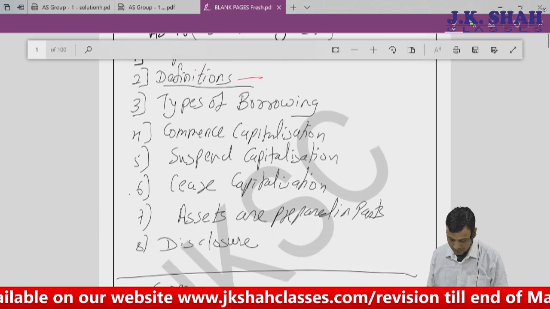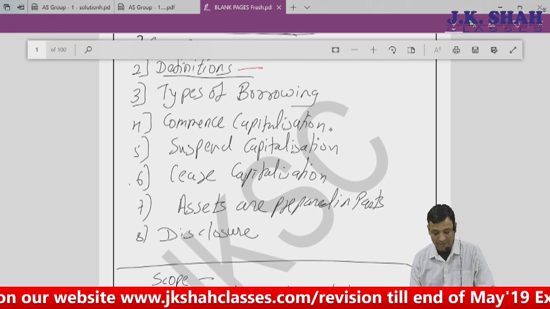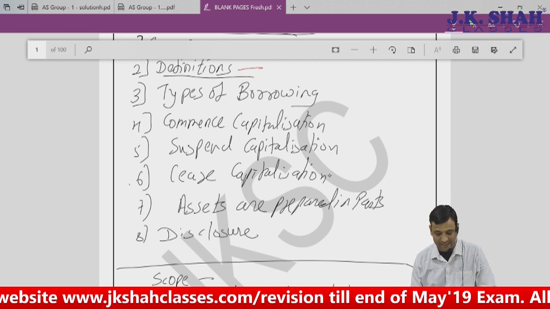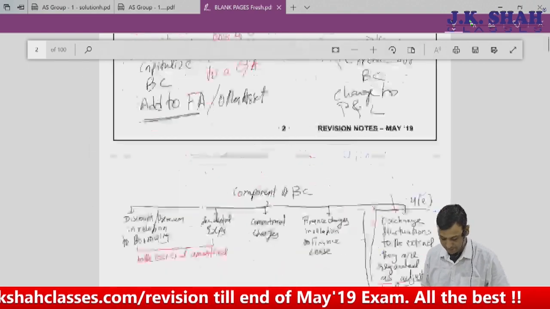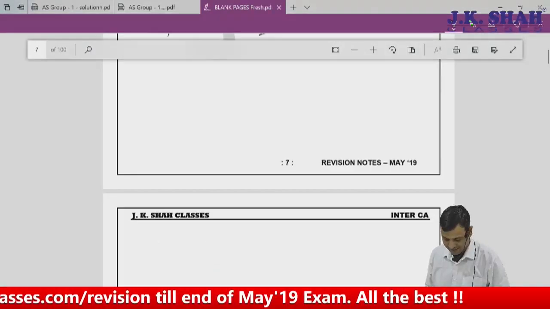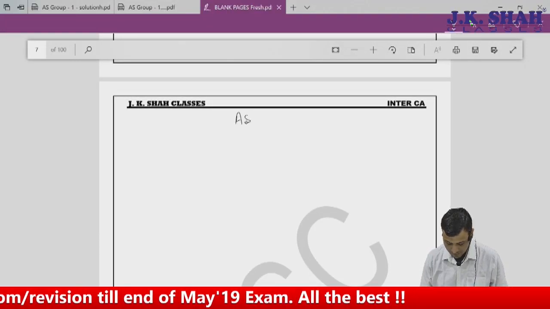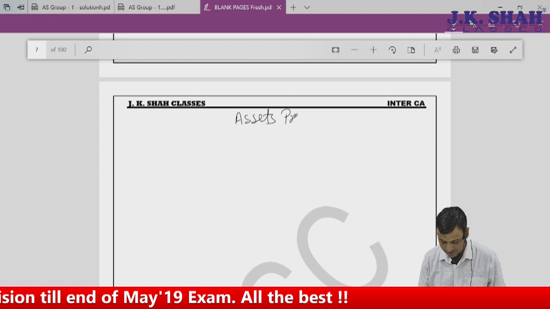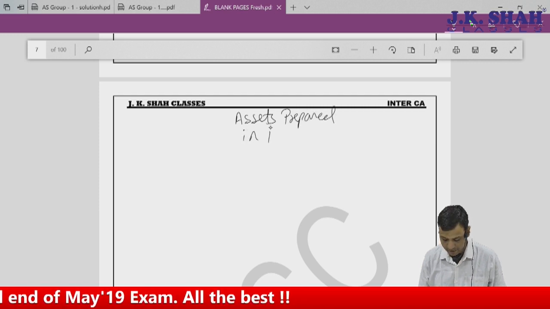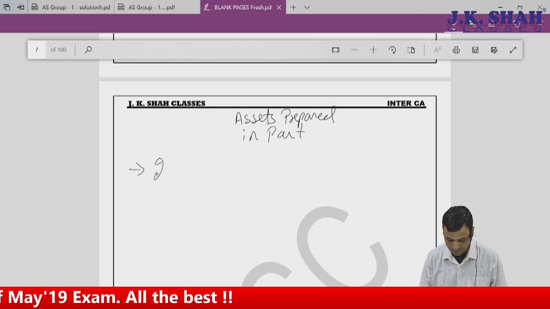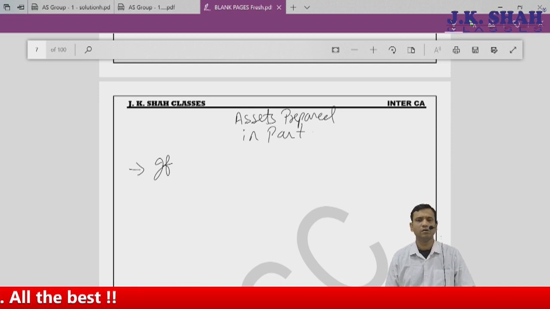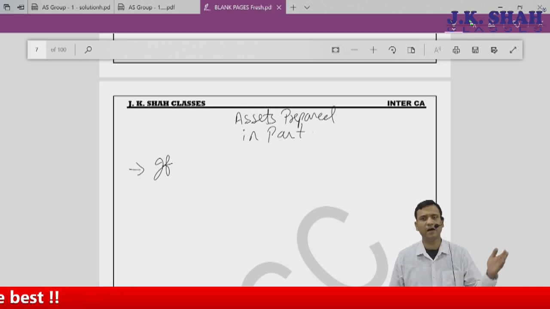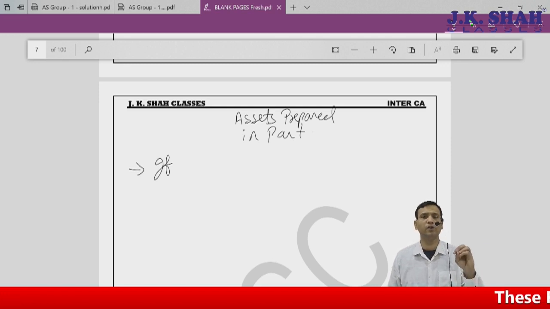Yeah, the scope, the definition, types of borrowing, commence capitalization, suspend capitalization, cease, stop. Now the second last area, asset is prepared in parts. Of course, this is also linked with cease capitalization. Assets prepared in parts. Now, means I want to install a transformer which transfers a high voltage current into a low voltage current. So I can install a 5 kilowatt transformer.